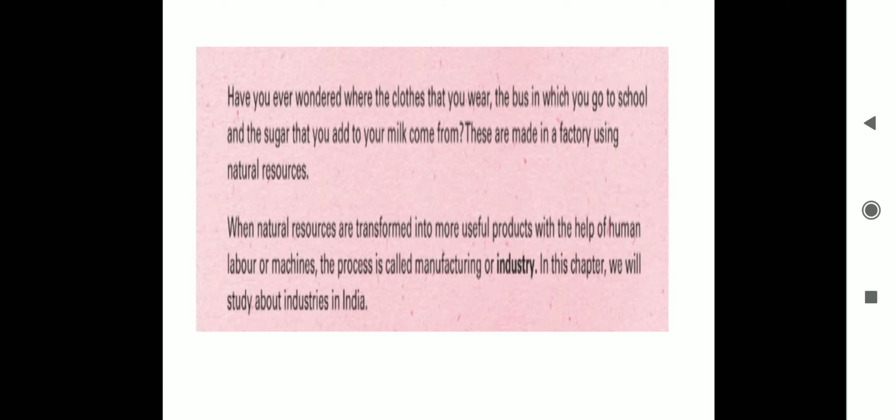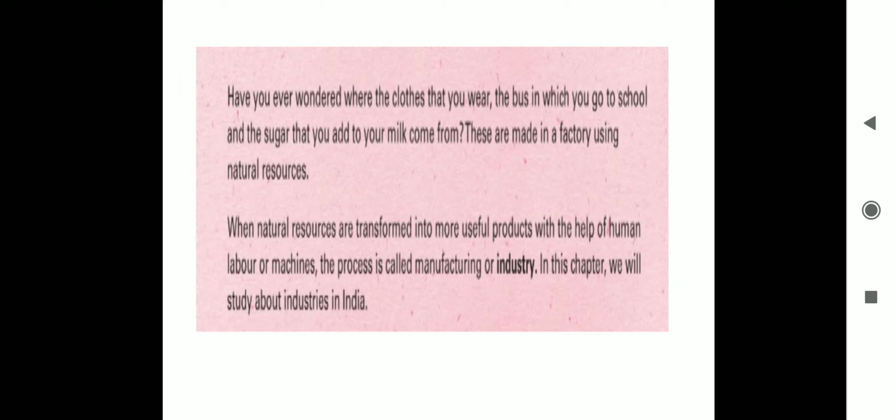Now, when natural resources are transformed into more useful products with the help of human labor or machines.